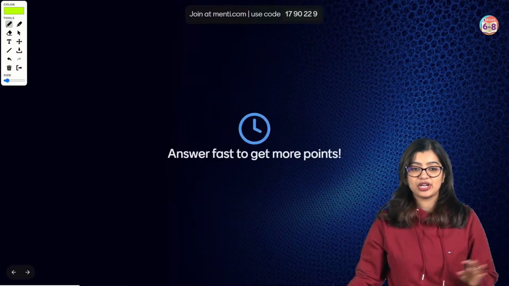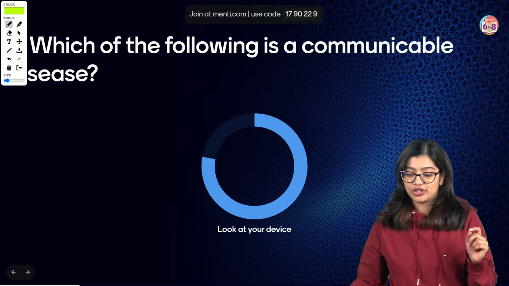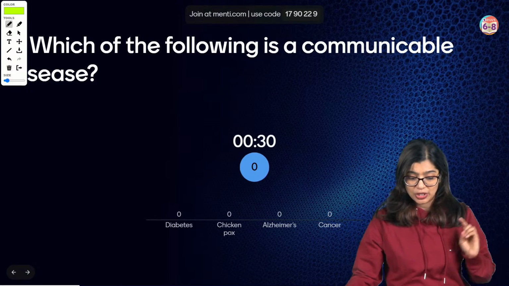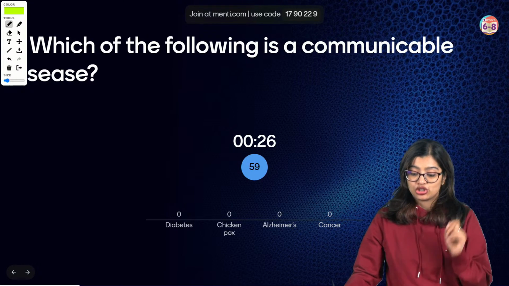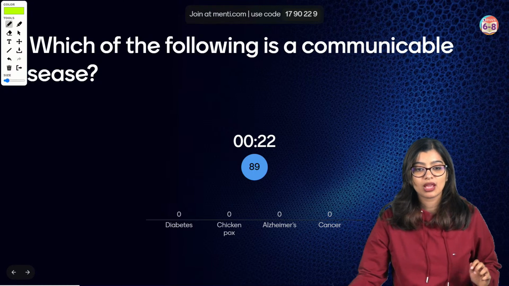So question number 3, everybody, let's have a look. Which of the following is a communicable disease? Which among the following is a communicable disease? Is it diabetes, chickenpox, Alzheimer's, or is it cancer?